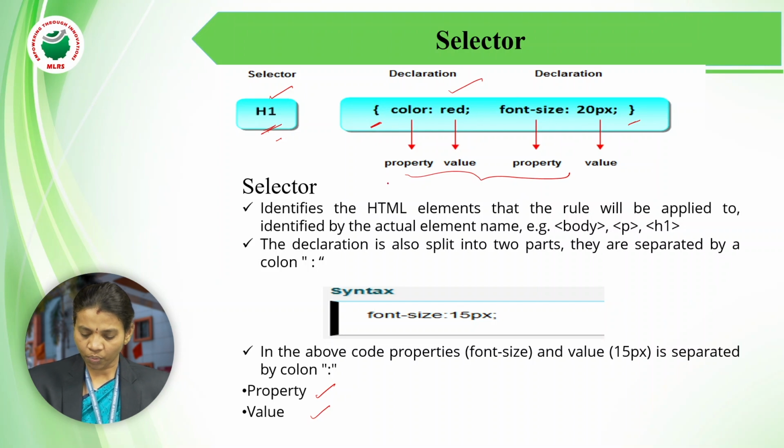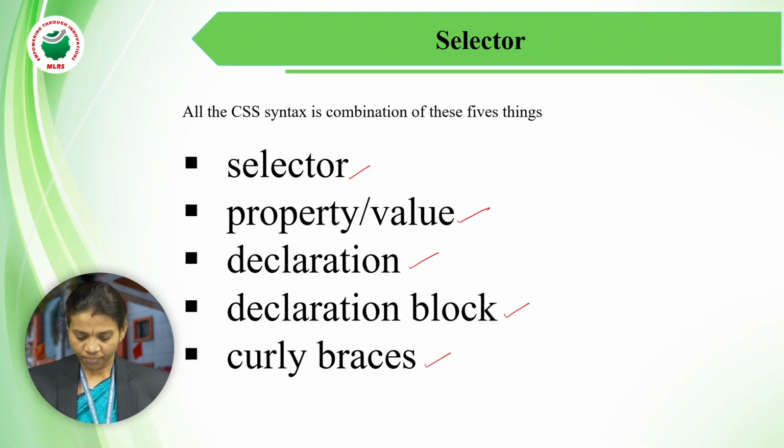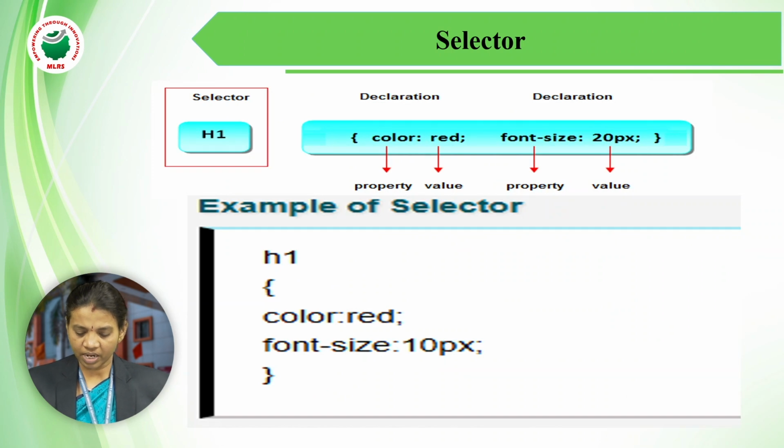The declaration block means whatever we have declared in between the opening brace and the closing brace, that thing is called a declaration block, the curly braces. Next, the selector: this is the syntax. Here, this is a selector. Through this syntax, we want to write one example.